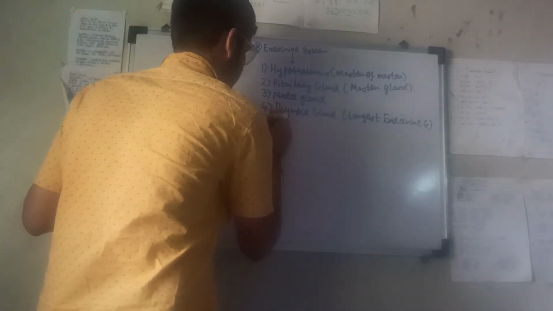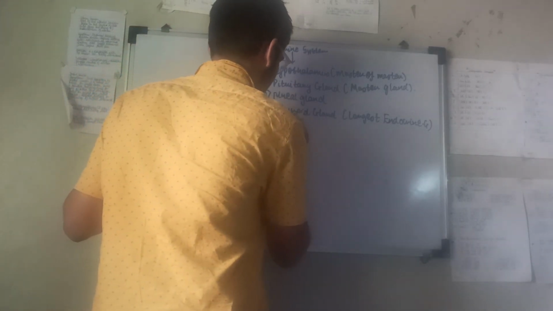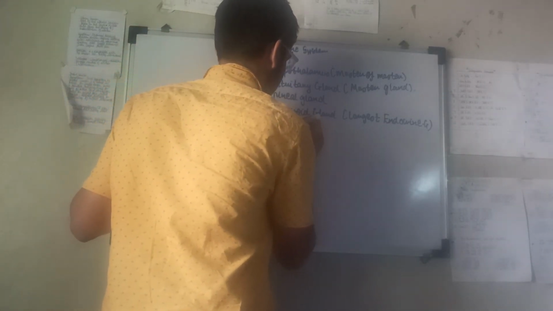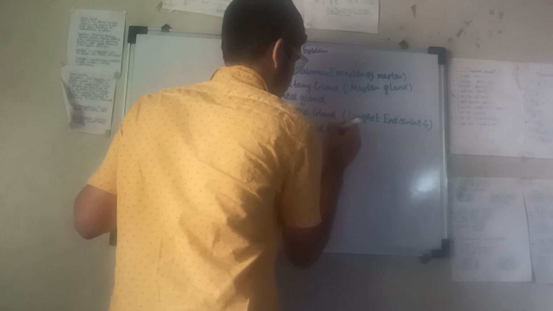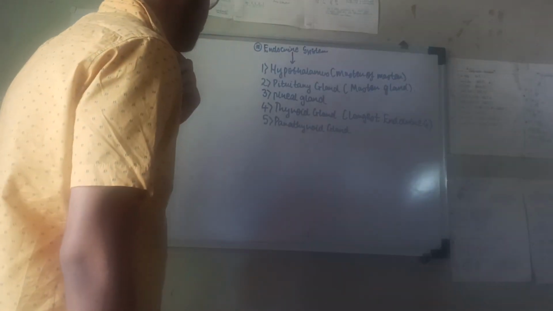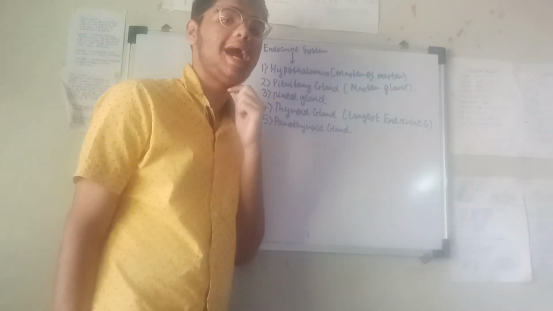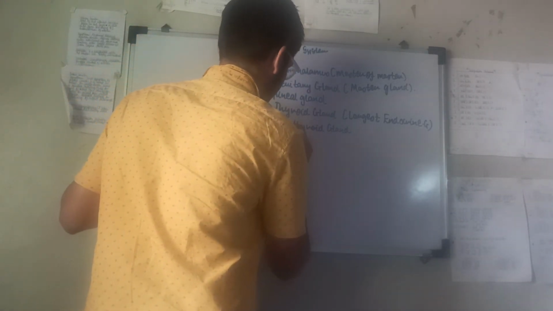Fifth, parathyroid gland. Its location is behind the thyroid gland. Sixth is thymus.